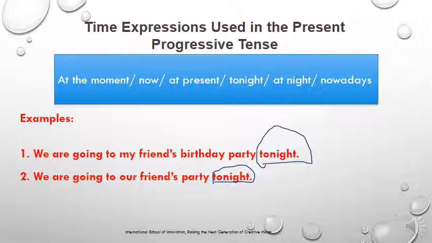So this action is happening at present, but not at the moment of speaking. So as we said, these are called time expressions used in the present progressive tense. These show you that the actions are happening at a certain period of time, at present or at the moment of speaking, or a future planned action, and so on.